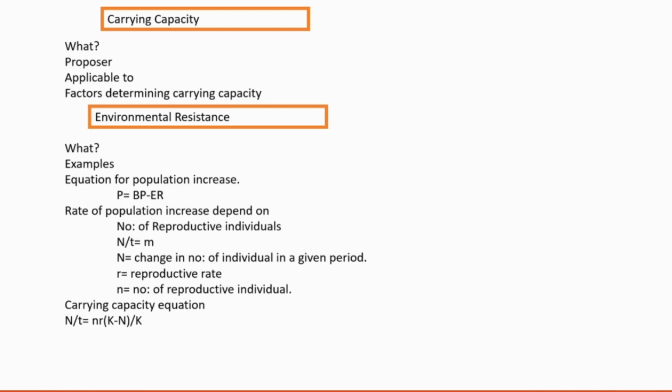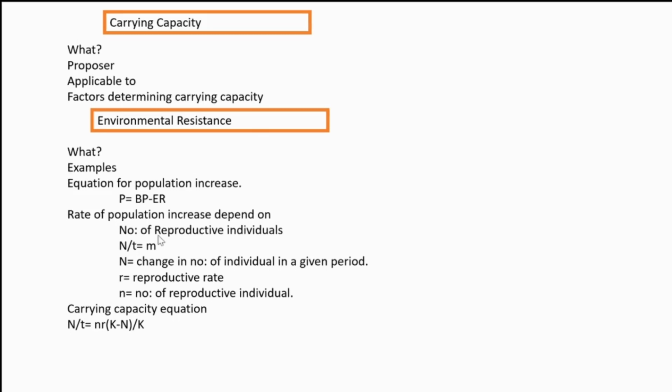Then there's the equation for population increase. For representing population increase, there is another equation. P is equal to BP minus ER. BP means biotic potential. ER means environmental resistance. You know that biotic potential is the normal maximum capability to increase the number. From that number, we are subtracting the environmental resistance.